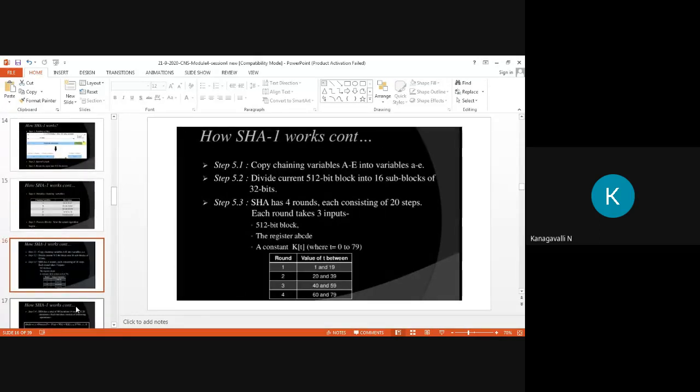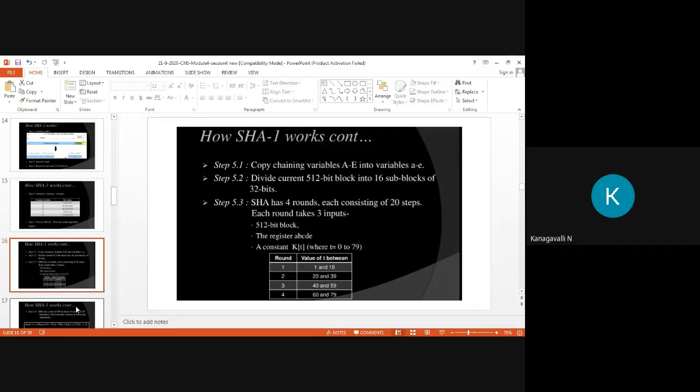Copy the chaining variables A to E into small variables a to e, right? We already initialized our chaining variables capital A to E. The first step for this algorithm is to copy the chaining variables capital A to E into our small variables a to e. Then the next step is to divide the current 512 bit block into 16 sub-blocks of 32 bits.